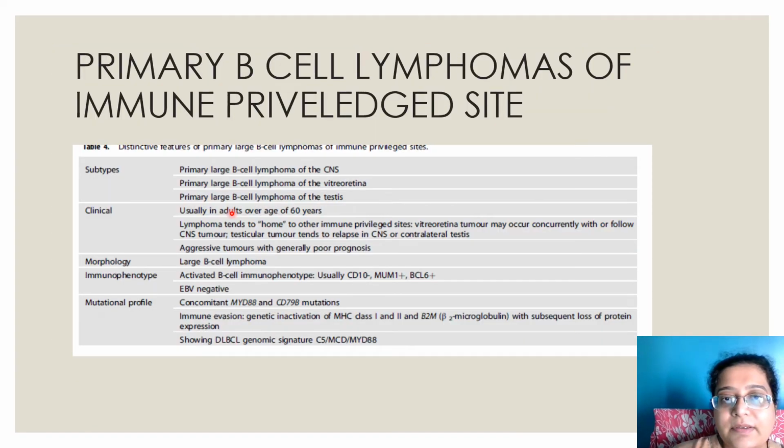Then primary B cell lymphomas of immune privileged type: CNS, vitreoretina and testis. Three sites. Usually in adults, aggressive. They look like large B cell lymphomas, are MUM1 and BCL6 positive, EBV negative. MYD88 and CD79B mutations are seen. Okay.